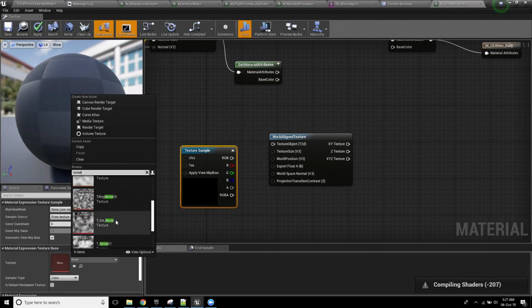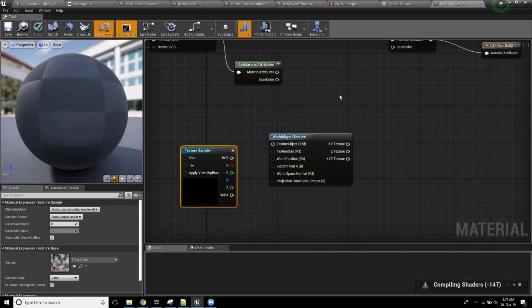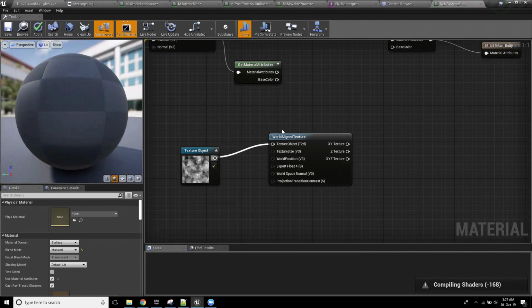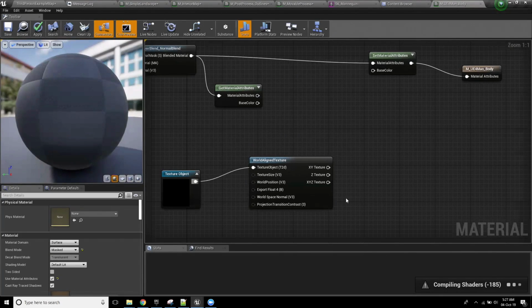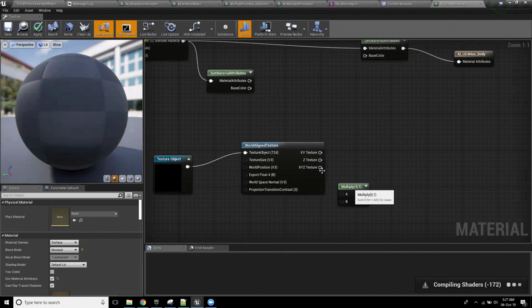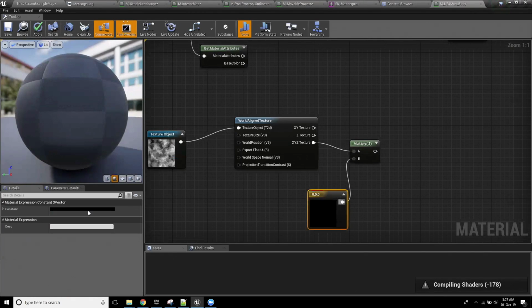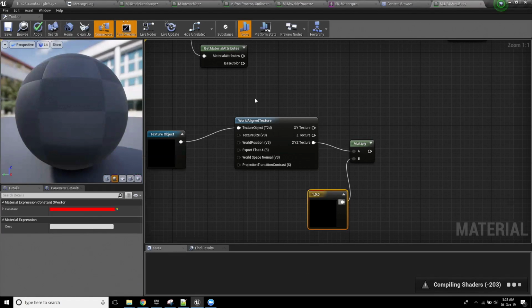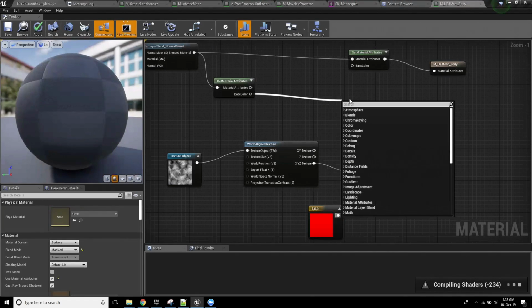I guess that'll do, and I'm just going to plug it in. Now, by default, we're going to have a bit of a problem. If I multiply this value by red, just so it's visible, and I was to overlay this.